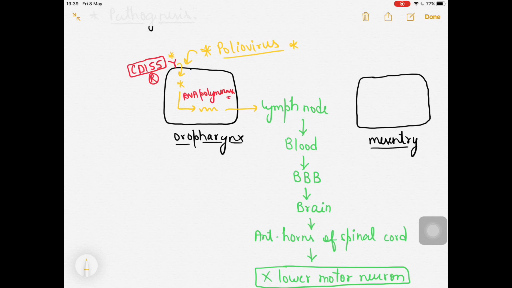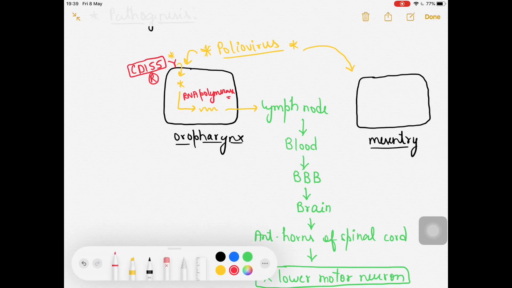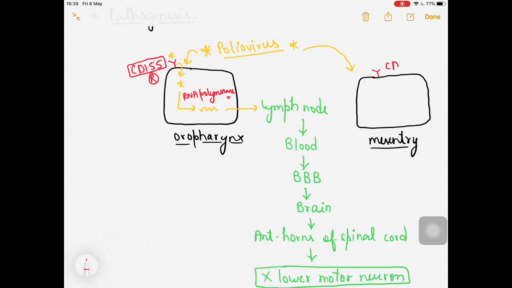They will be making their way onto the mesentery as well. Here also we have the CD155 receptor, and with the help of it, this virus will be attaching to it, facilitating its way into the mesentery now.